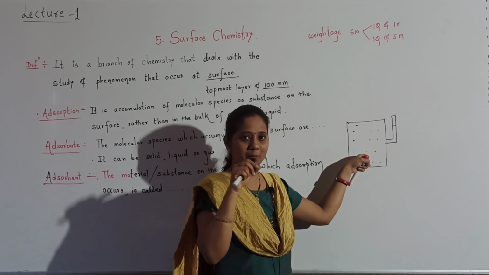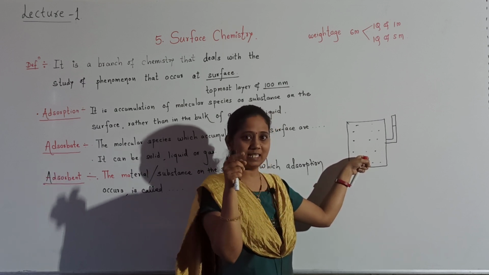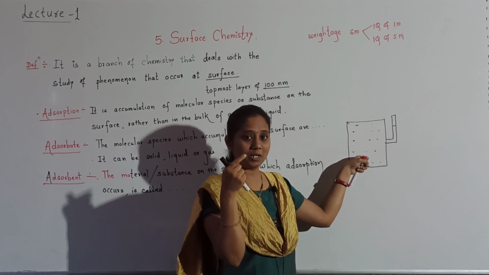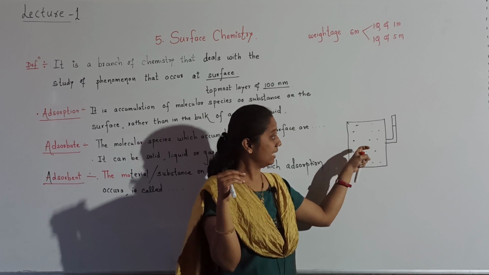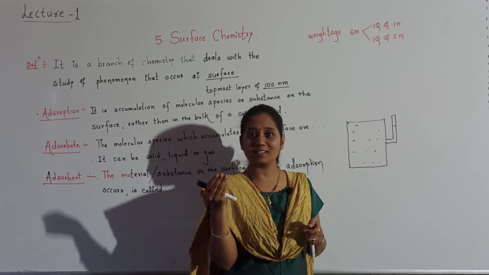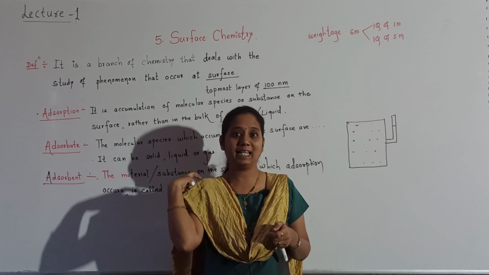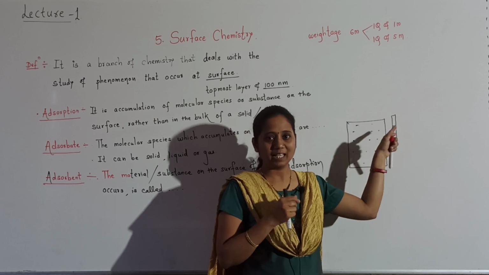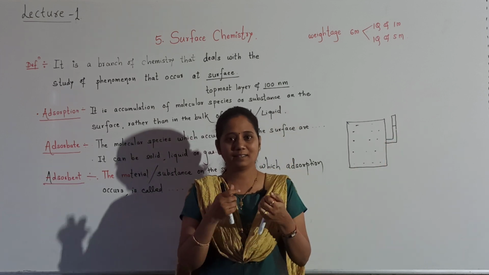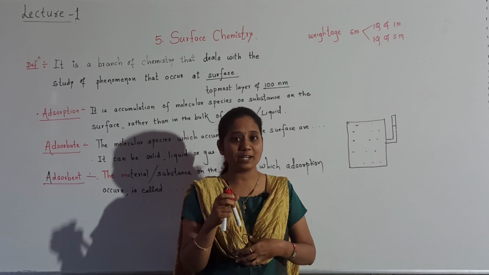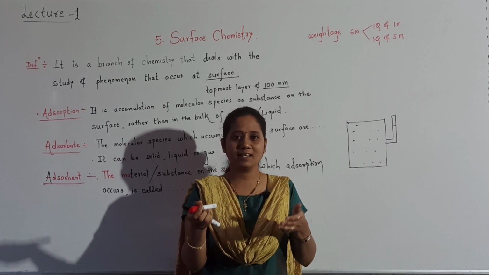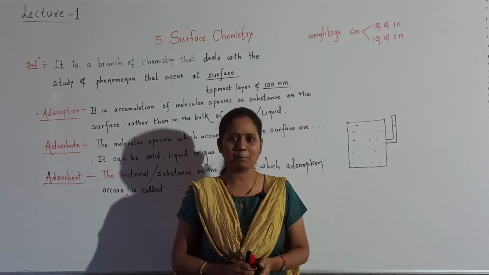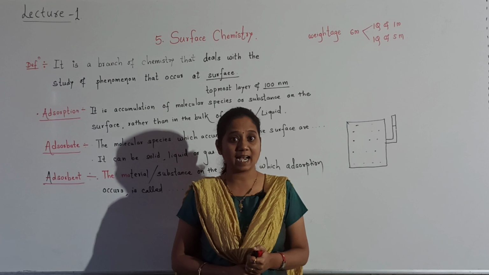Once that charcoal will be placed in this closed vessel, some of the gases will get adsorbed on the surface of charcoal. So number of gas will reduce, and that's why the pressure exerted by the gas molecules will also decrease, and that decrease you can see in this barometer reading. Like this you can think of adsorption process, how adsorption takes place, how gas gets adsorbed on the surface of adsorbent. Here I have taken example of charcoal as adsorbent.